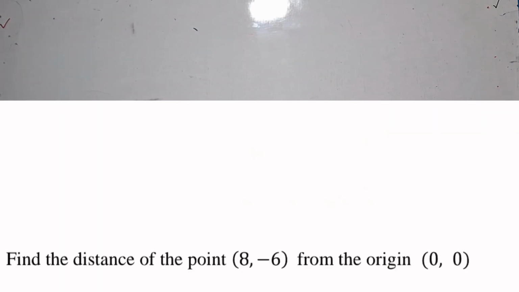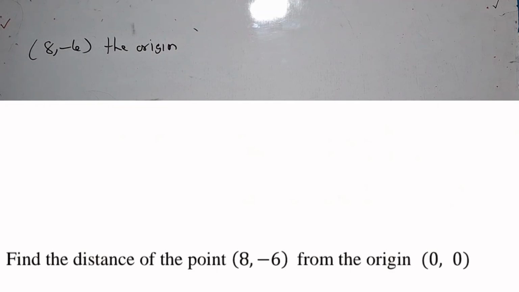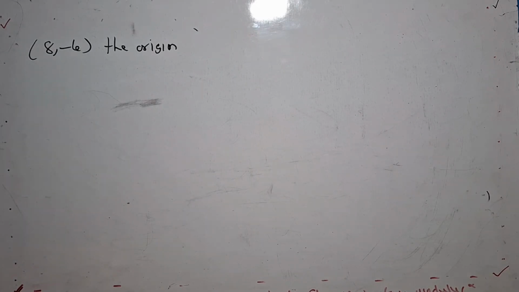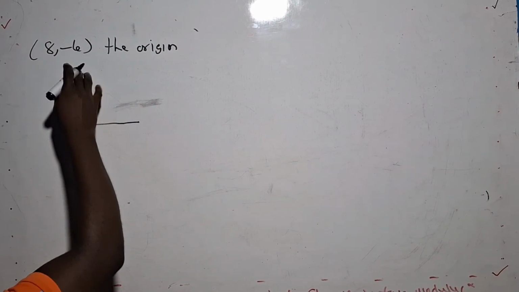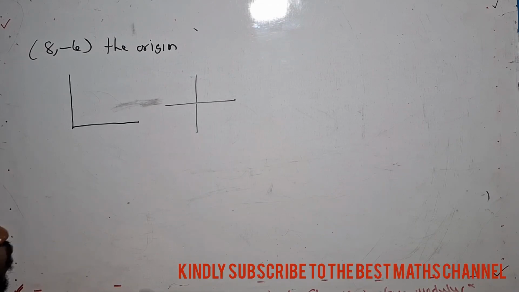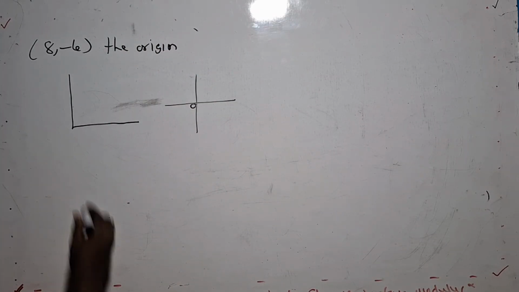It says find the distance of point (8, negative 6) from the origin. From the origin. Interesting. Now, what origin are we talking about? When you draw any graph, be it in this form or in this form, we normally label here O, the origin, where all the numbers start counting from. So this is the origin.